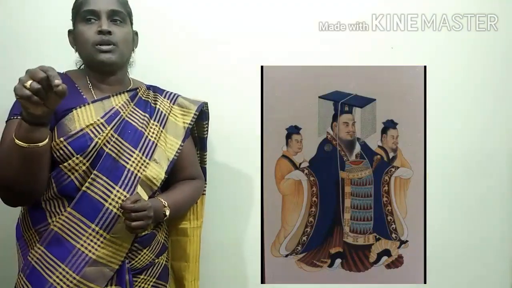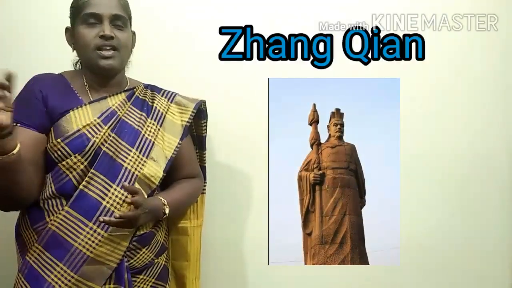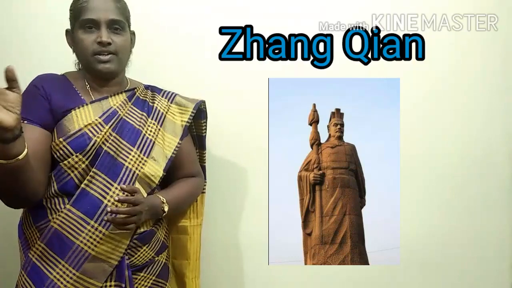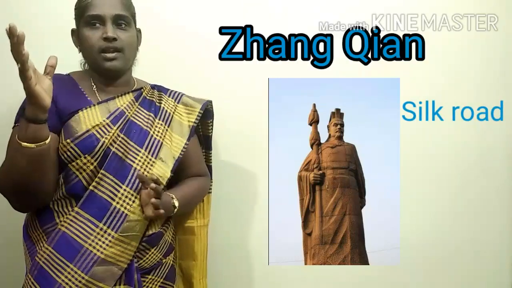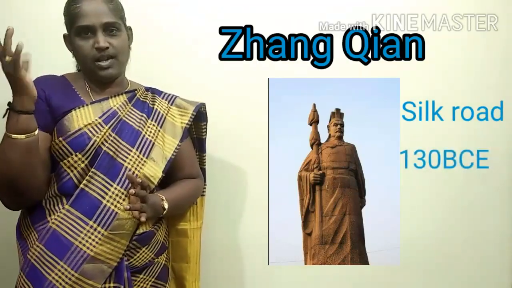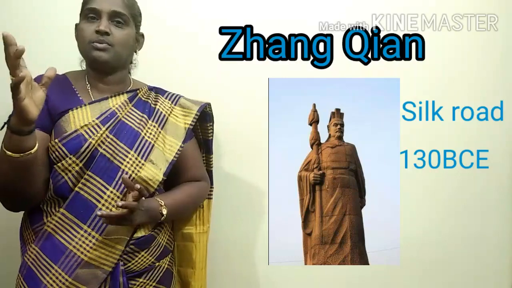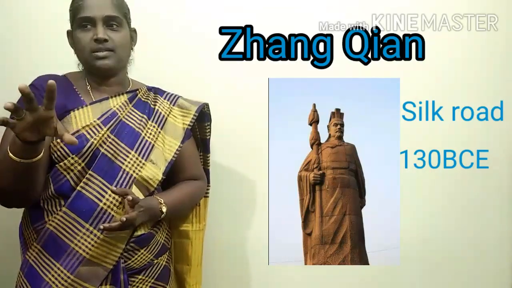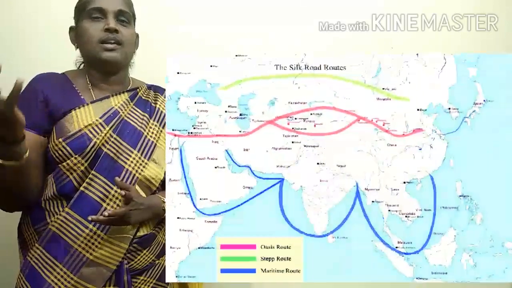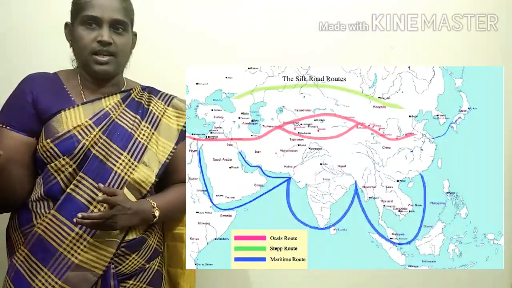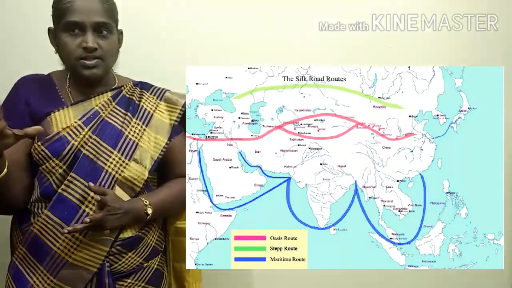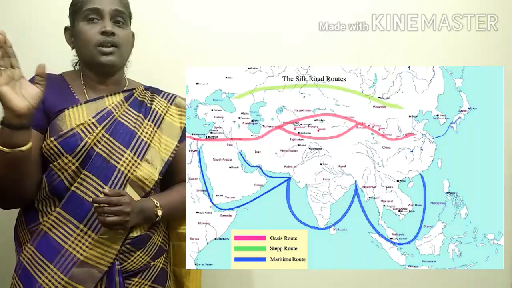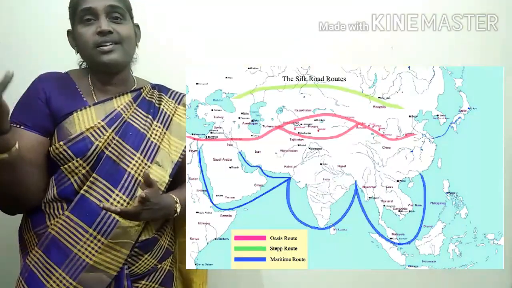He sent one person to the west. His name was Shangqian. Understand? What's the Chinese name? Shangqian. He sent one person to the western part, and he opened the Silk Road in 130 BC. S-I-L-K R-O-A-D. Silk Road in 130 BC. For what purpose? To encourage trade. And it is connecting east and west for 2000 years. See how old it is.